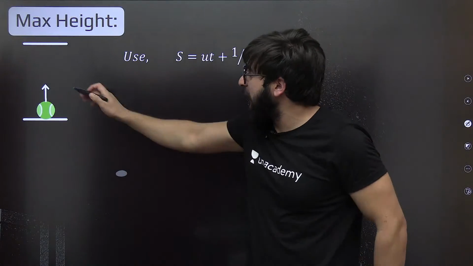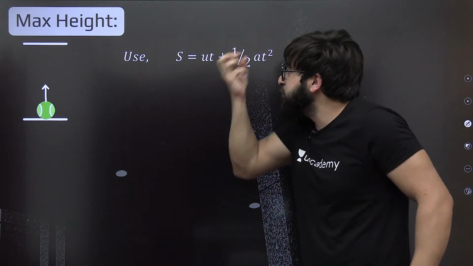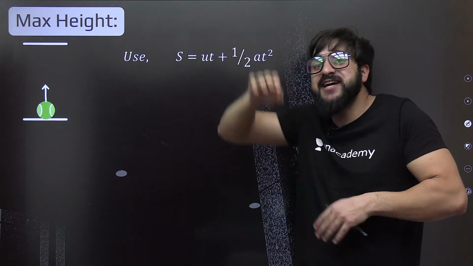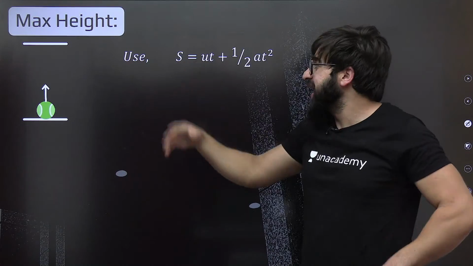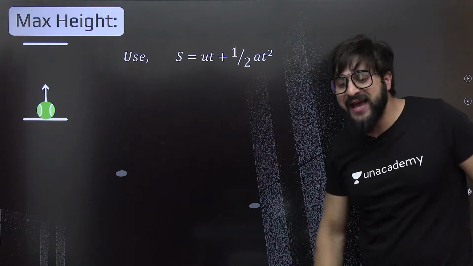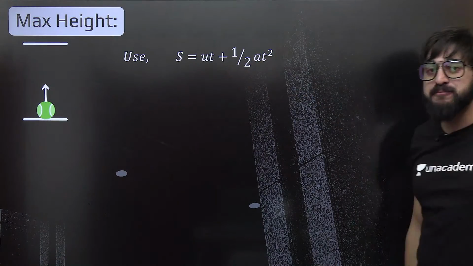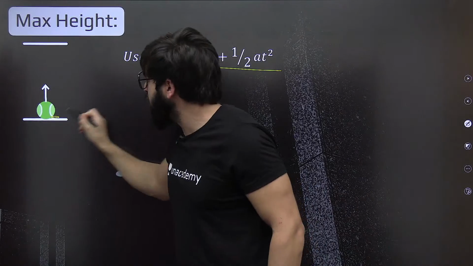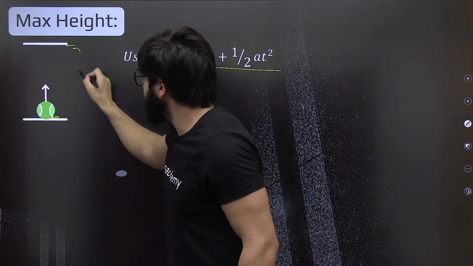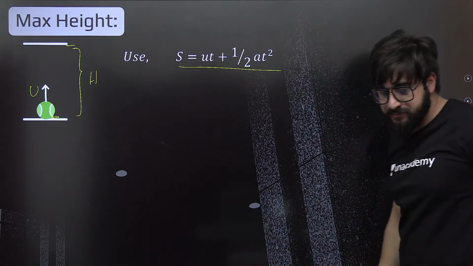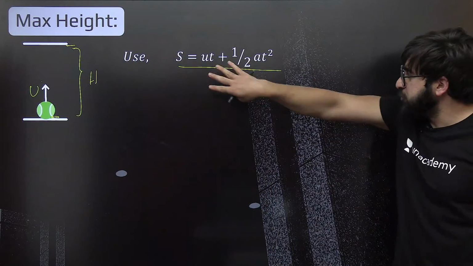If I ask you how much height it is going to attain if you give the velocity u to it, how high is it going to go, this much, this much, this much? Can you find a direct expression for that? Can you tell me how we exactly do that? We need to find basically this height h if we give u velocity to it. That's all. Use this formula.